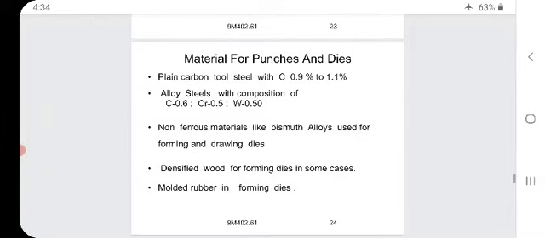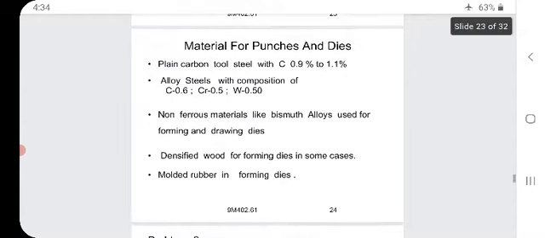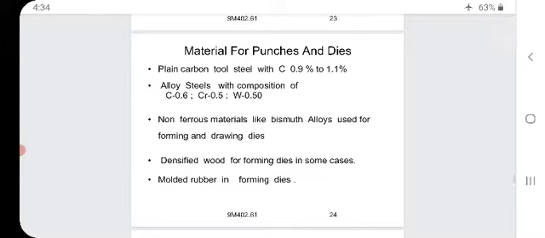Materials for the punches and the dies. Plain carbon tool steel with carbon 0.9% to 1.1%. Alloy steels with composition of C 0.6, chromium 0.5, vanadium 0.50. Non-ferrous materials like bismuth alloys used for forming and drawing dies. Densified wood for forming dies in some cases. Molded rubber in forming dies.